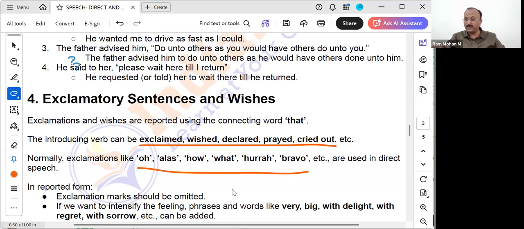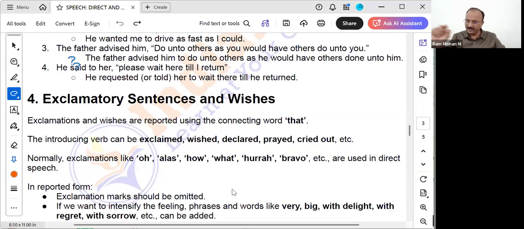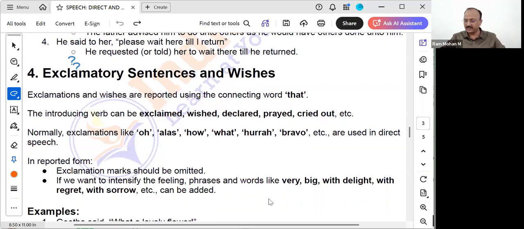See, in the reported form, whatever exclamation marks we are using, like with alas, we put an exclamatory mark. That exclamatory mark is omitted. And if you want to intensify the feeling in the reported speech, then we can use words like very, big, with delight, with regret, with sorrow also can be added, but only those should be appropriate, and you should have that basic common sense to use in those sentences.